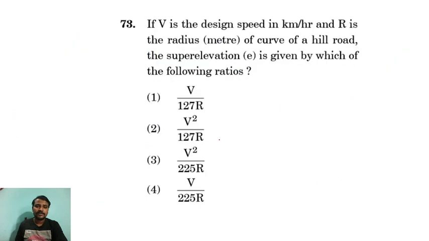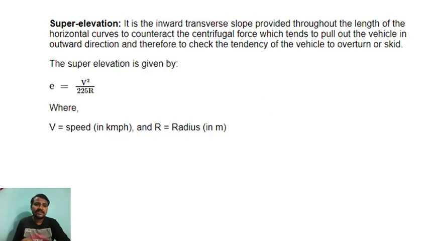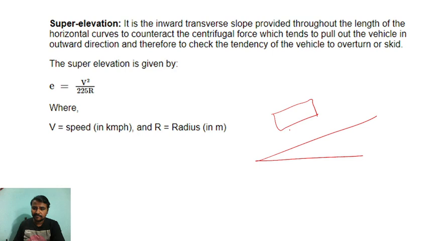Okay, next. If V is the design speed in kilometer per hour and R is the radius in meters of the curve of a hill road, super elevation is given by which of the following? Again this is a highway question. Super elevation means, for example, you are moving on a curve, and this is your vehicle moving in the forward direction. This is a road, right?